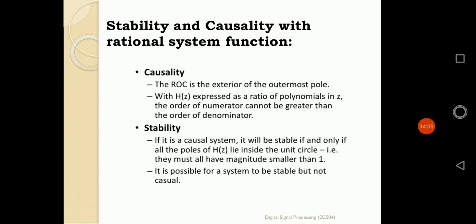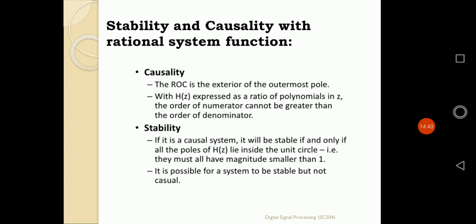With H of z expressed as the ratio of polynomials in z, the order of the numerator cannot be greater than the order of the denominator. That is a simple logic. When a system is a causal system, the ROC should be exterior of every circle. If there are n number of circles, it will be exterior of the maximum radius of the circle. The maximum, largest circle: exterior of that circle will be there for a causal system. The system will be causal if the ROC is exterior of the outermost pole.